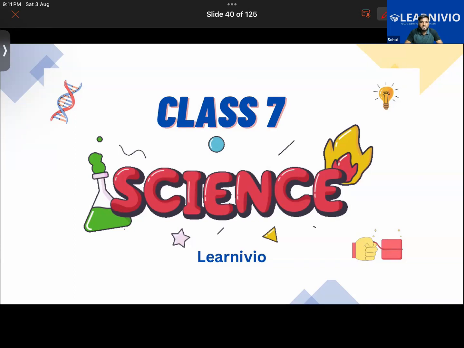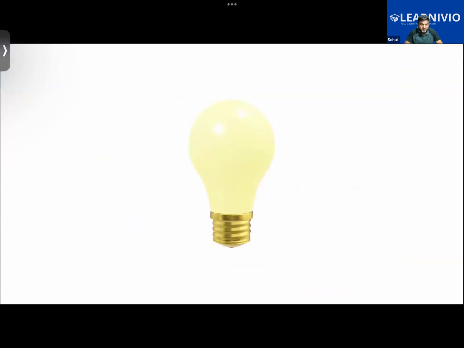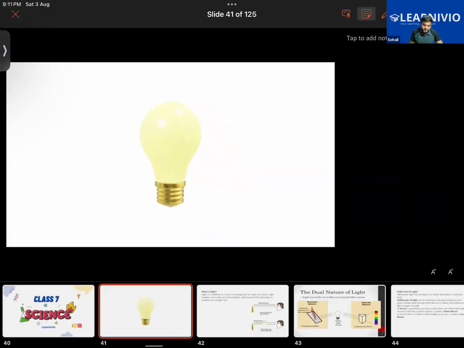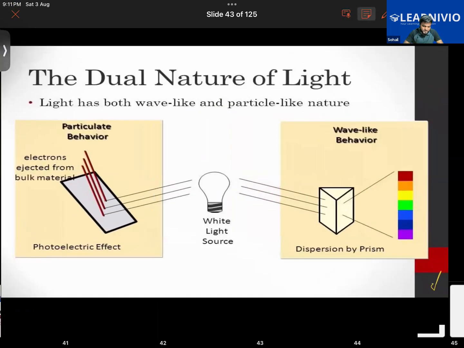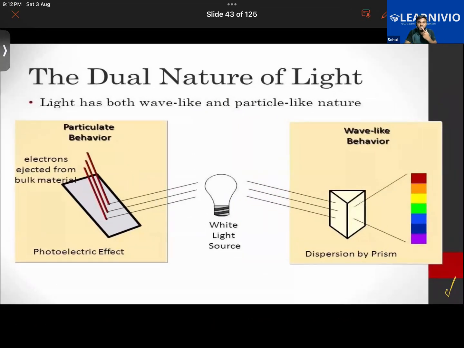Simply, light is a form of energy. The very basic thing is it's a form of energy that makes things visible around us. It is because of the presence of light that we are able to see different things around us. Furthermore, it's an electromagnetic radiation that moves in the form of waves or in the form of particles called photons, which we will be learning in the class.